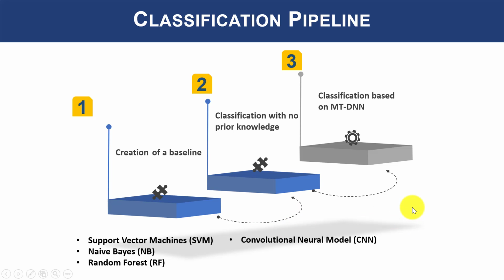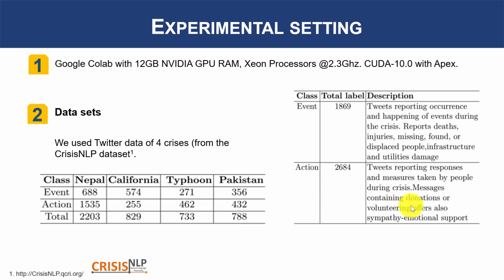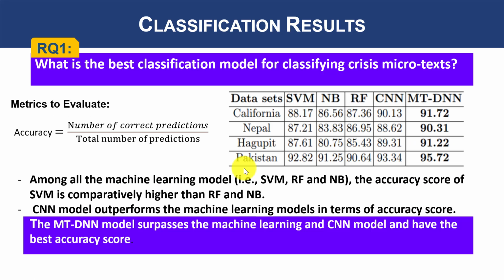Finally, in step 3, we look for better classification results and test whether a multitask deep neural network leads to better results. We chose Google Colab to run our experiments. Our experiment used Twitter data of 4 crises from the CrisisNLP dataset. The complete comparative evaluation of classification models on the crisis tweet dataset is shown in the figure.